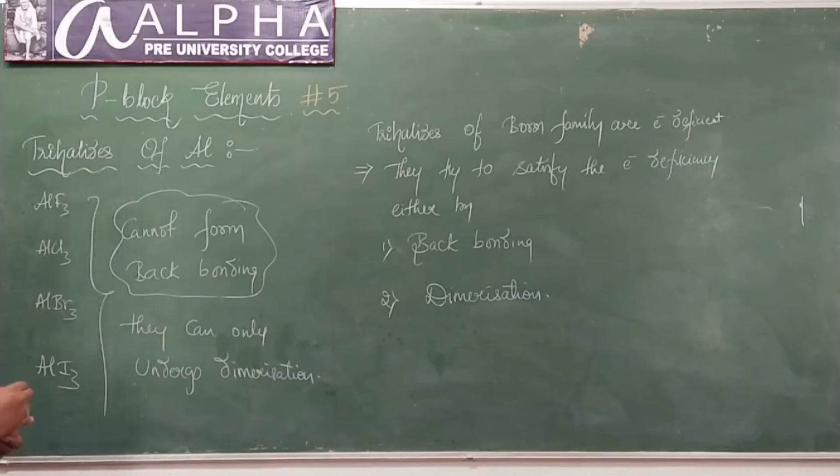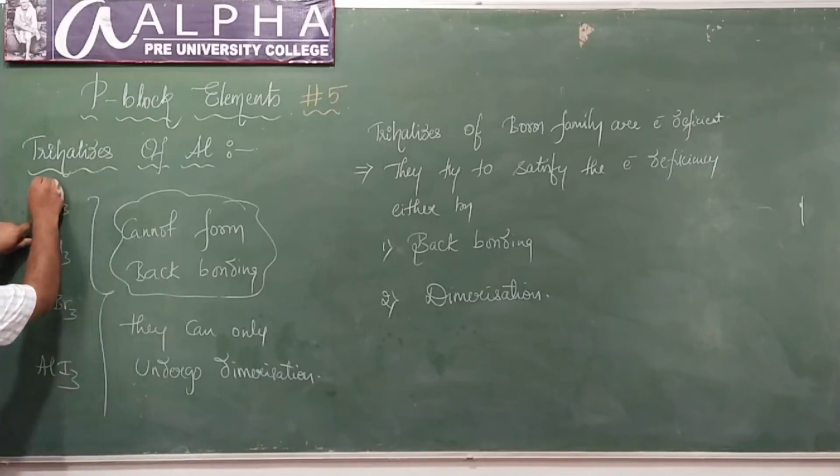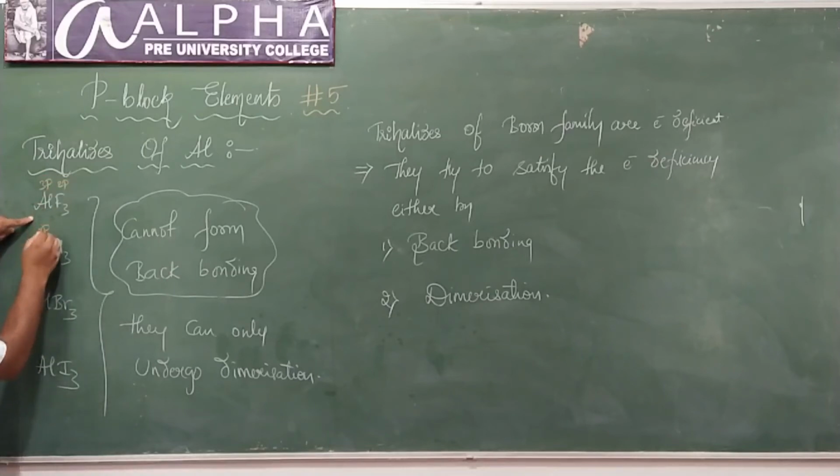Look here, aluminium has a 3p vacant orbital. We know fluorine has a lone pair of electrons in 2p, chlorine in 3p, and so on.